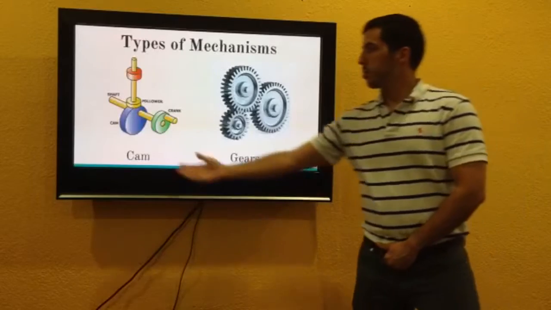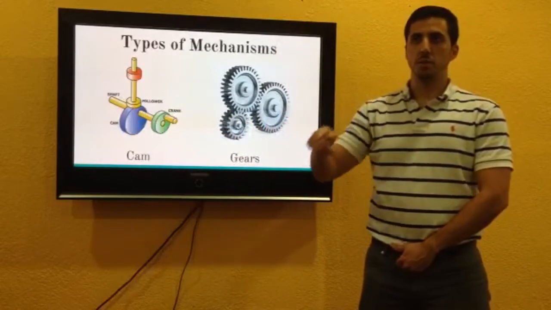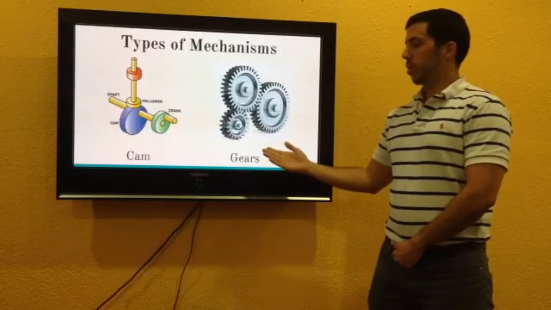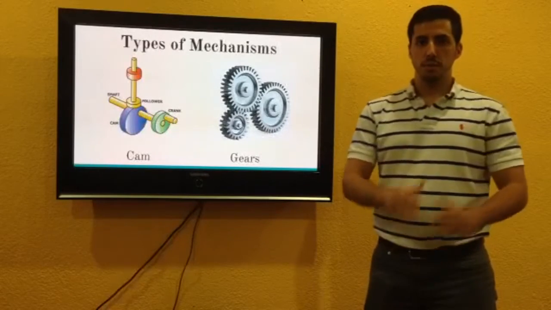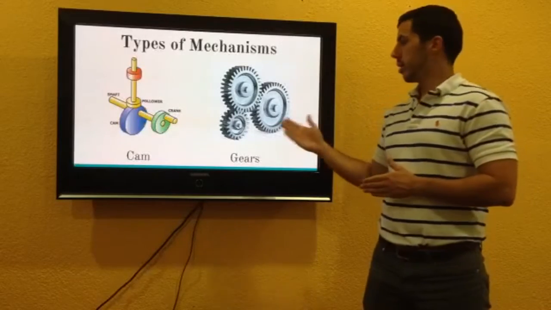Furthering, we have cams, which have a follower riding on a cam that changes its pitch as it goes around the circle. Gears are used in power transmission to take power from one direction, step up or step down the torque and RPM, and output in a different direction.